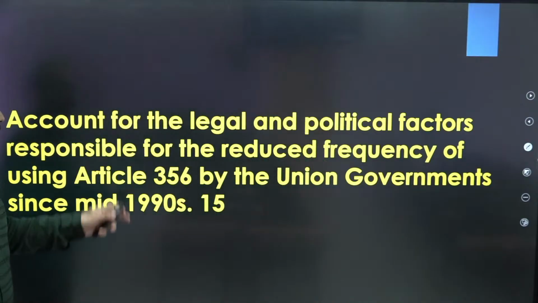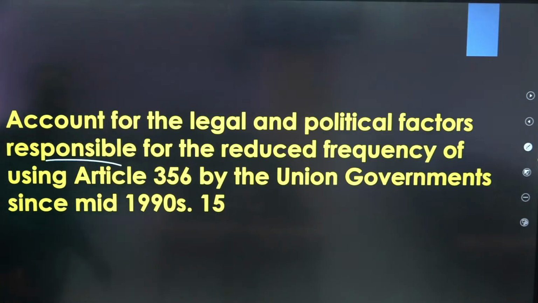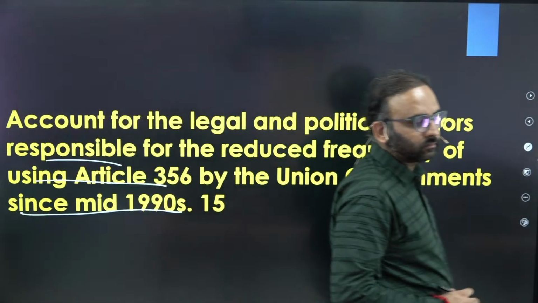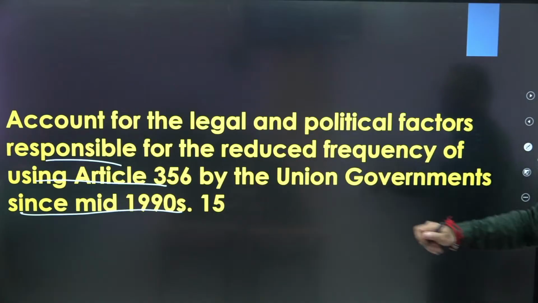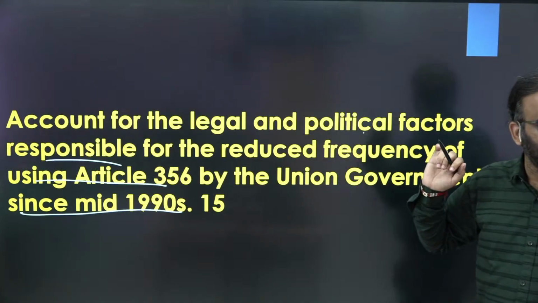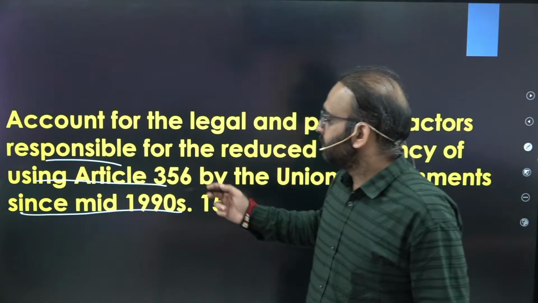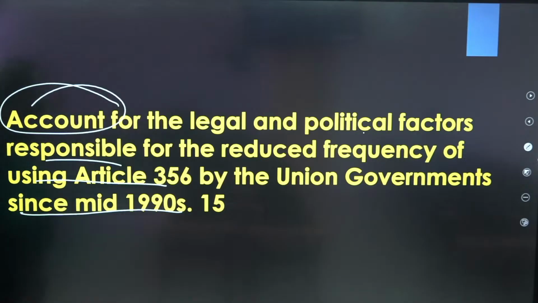Then coming to the next question: account for the legal and political factors responsible for reduced frequency of using Article 356 by Union government since mid 1990s. What does it mean? That Article 356 is being used less frequently and there are legal and political factors for it. You need to write legal factors separately and political factors separately, right? And you need to account for. It means you have to just mention, right?